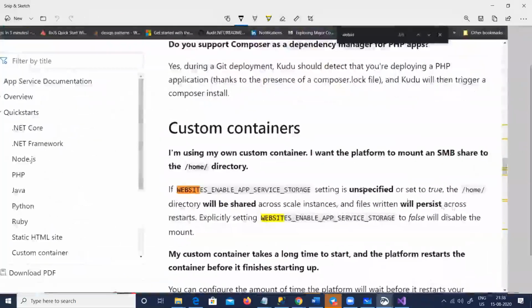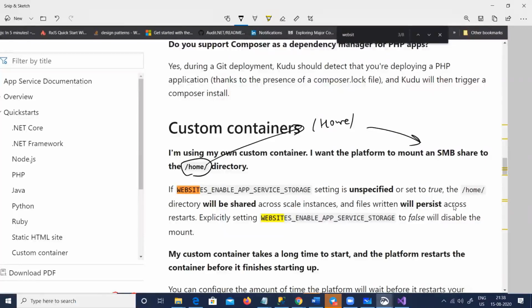As I've said, this demo is a bit difficult, but we can talk about it. This demo can only be seen when you restart containers and so on, and at this moment, I don't have the stamina to do it. So here it is. First thing, there is a home directory. Whenever you configure any container, there's a home directory. This home directory is nothing but the mount share which is there.